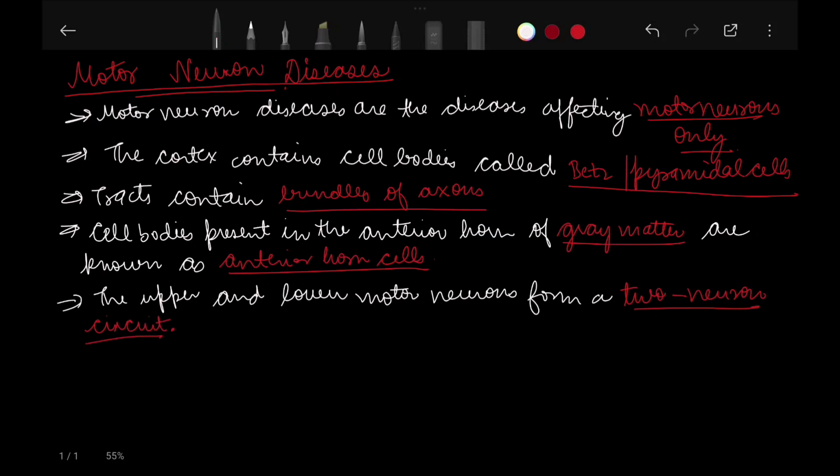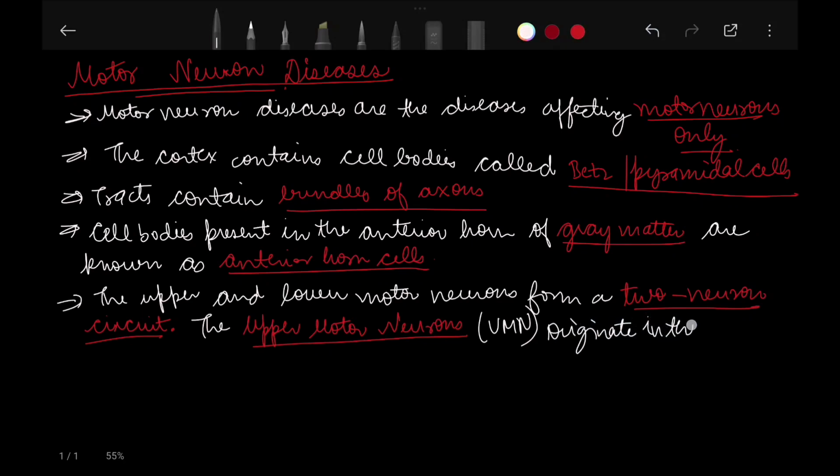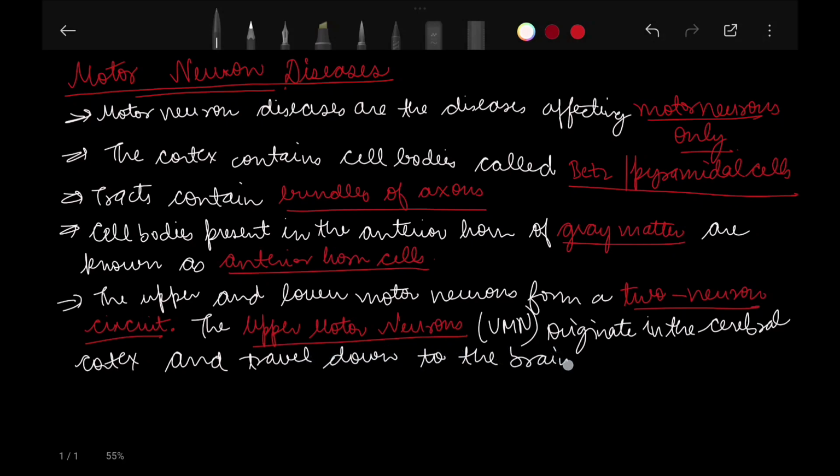The upper motor neurons, UMN, originate in the cerebral cortex only and travel down to the brainstem or the spinal cord.